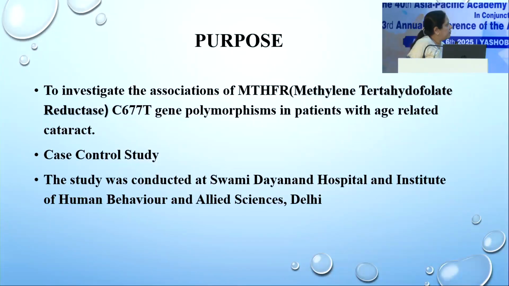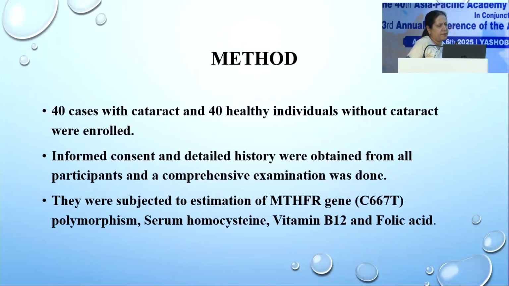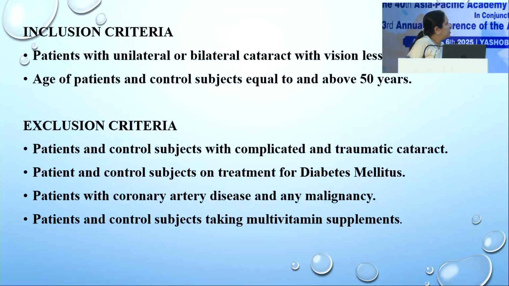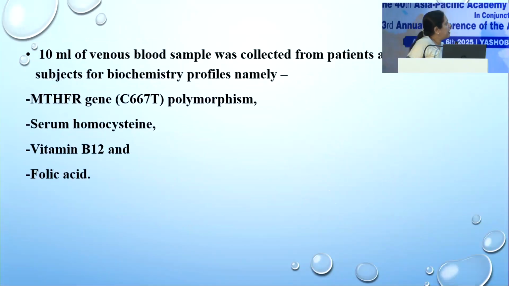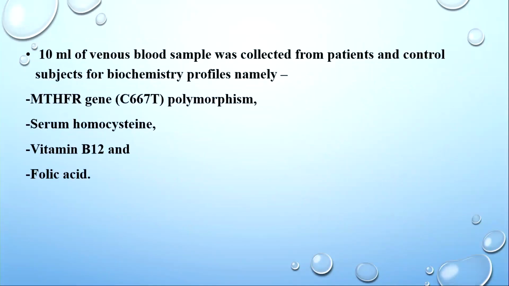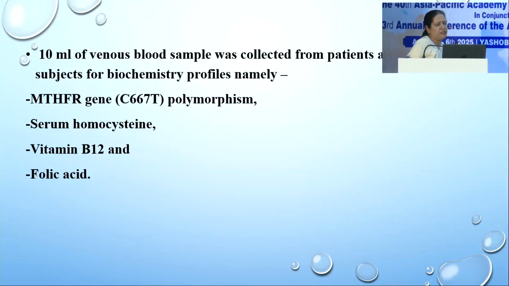It was conducted at Swami Dayanand Hospital in collaboration with the Institute of Human Behavior and Allied Sciences, Delhi. 40 cases of cataract and 40 healthy individuals without cataract were enrolled, and they were subjected to estimation of MTHFR gene polymorphism, serum homocysteine levels, vitamin B12, and folic acid. Exclusion criteria: any patient with complicated cataract or traumatic cataract, diabetes mellitus, coronary artery disease, malignancy, or multivitamin supplements were excluded. 10 ml of sample was taken, and MTHFR gene polymorphism, serum homocysteine level, vitamin B12 and folate level were studied.